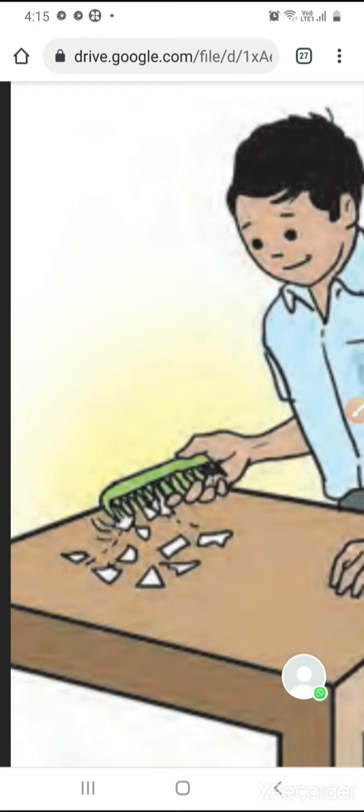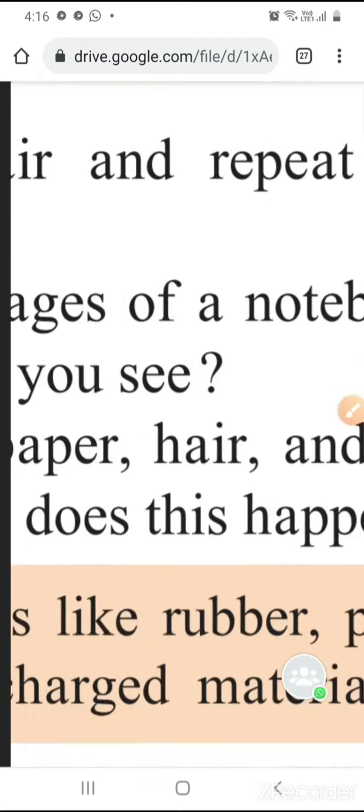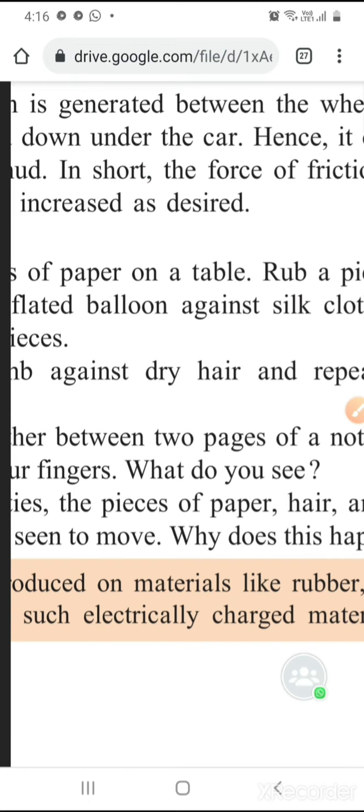Electrostatic force. This is a small experiment you can do. Down here they have given this in this box. Static electricity is produced on materials like rubber, plastic and ebonite due to friction. The force exerted by such electrically charged materials is called electrostatic force. You can produce this electricity at home on materials of rubber, plastic and ebonite.